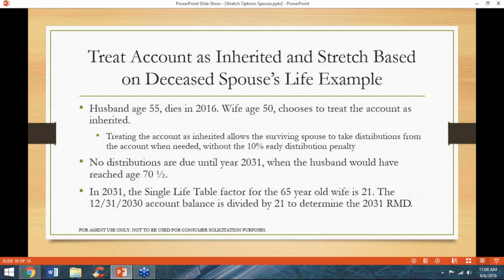In year 2031, the wife would use the single life table to determine the factor needed to calculate the RMD. The single life factor for a 65-year-old is 21. The December 31, 2030 balance would be divided by 21 to determine the RMD due. In 2032, she would use the single life factor of a 66-year-old, or 20.2, to determine her RMD, and so on.